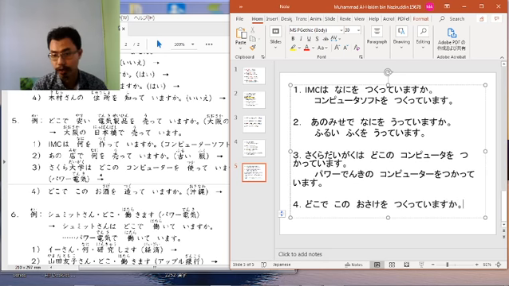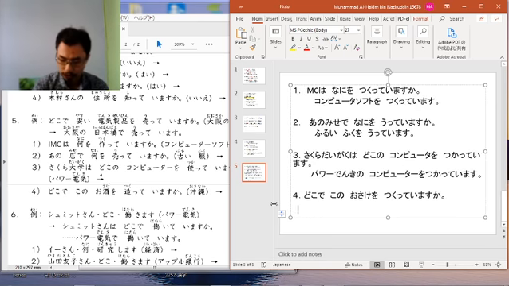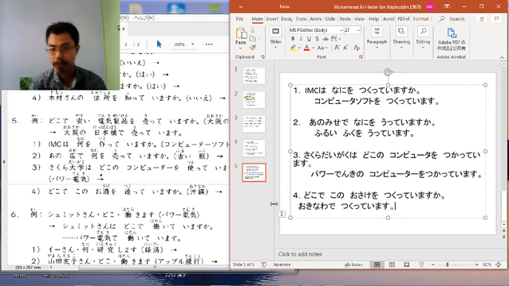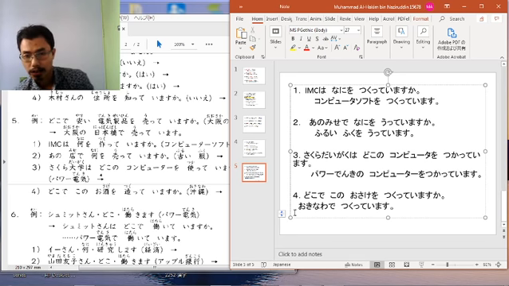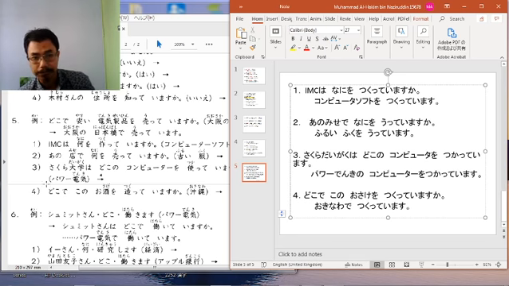So this is about location. Where do you produce this liquor? Osake is actually liquor, arak. You can see it's about Okinawa. The location is Okinawa. So when you answer about location, you need to use the particle de. Okinawa de tsukutte imasu.